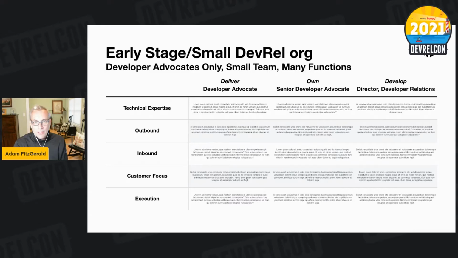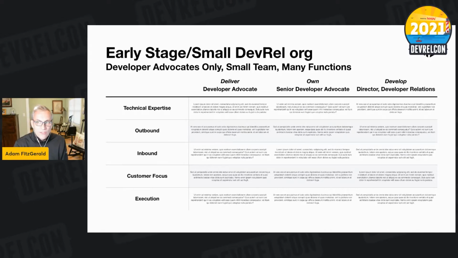So there's going to be 3 columns. One is the baseline column for a developer advocate, the deliver column. This is the thing you're responsible for, actually doing the work, the advocacy. There's a senior developer advocate responsibility, which is much more like, okay, I'm not just delivering, but actually have some sort of input on strategy about what's going to happen, and I'm responsible for making sure things operate well.